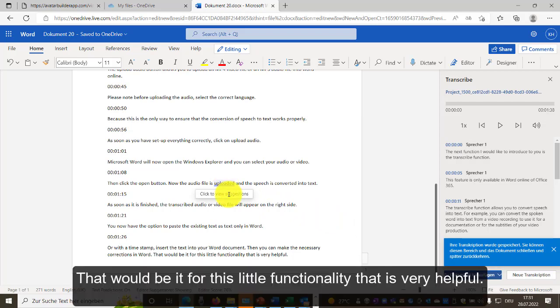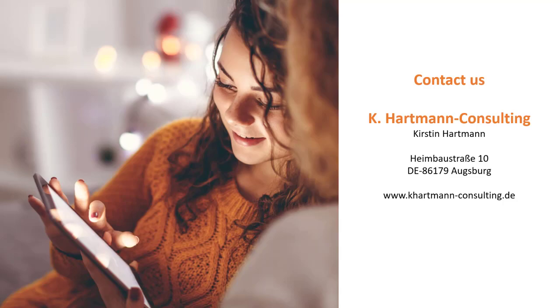That would be it for this little functionality that is very helpful.